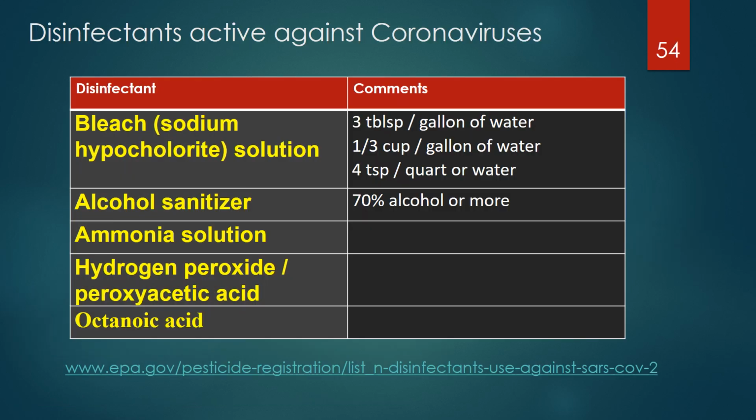There are several disinfectants that are active against coronavirus. A few of them are listed on this table and include household bleach solution mixed with water in the formulas provided, alcohol sanitizer containing at least 70% alcohol. This concentration is higher than the 60% recommended for a hand sanitizer. Ammonia solution, a combination of hydrogen peroxide and peroxyacetic acid, octanoic acid, etc. For a complete list and recommended contact times, please visit the Environmental Protection Agency website listed on this slide.